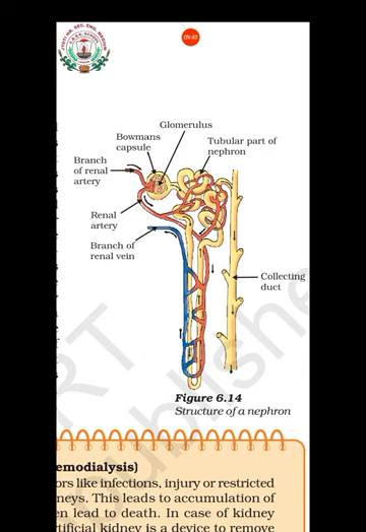The question is, the secretion of liver is called dash. What is the secretion of liver? It will be bile juice, isn't it? So go through the portions very thoroughly so that you can get the answers.